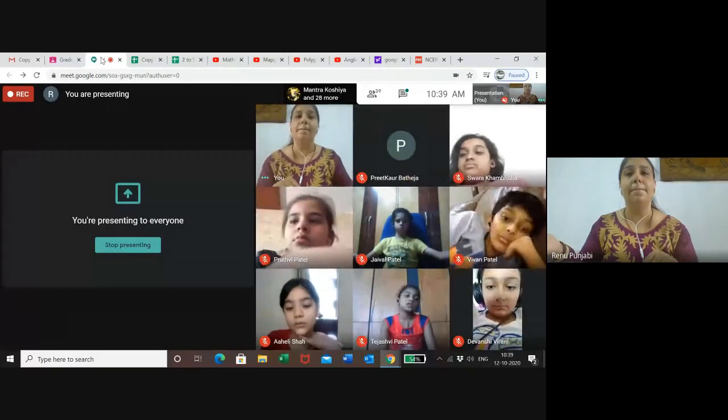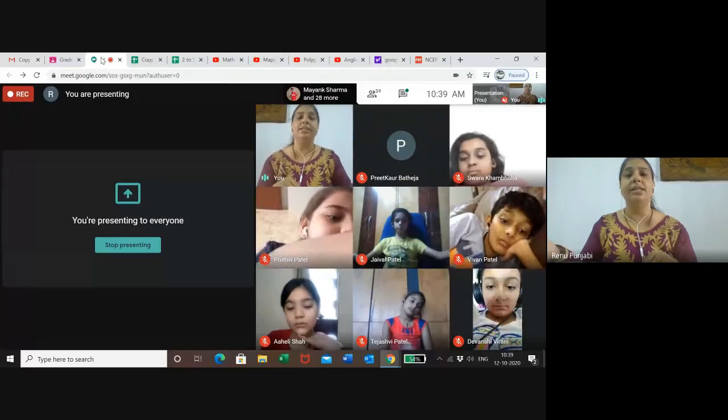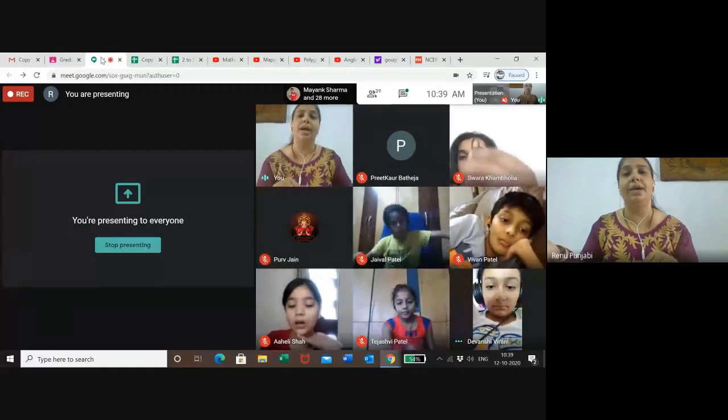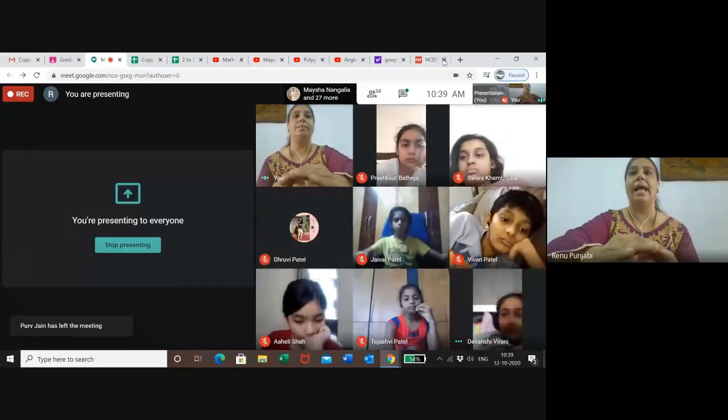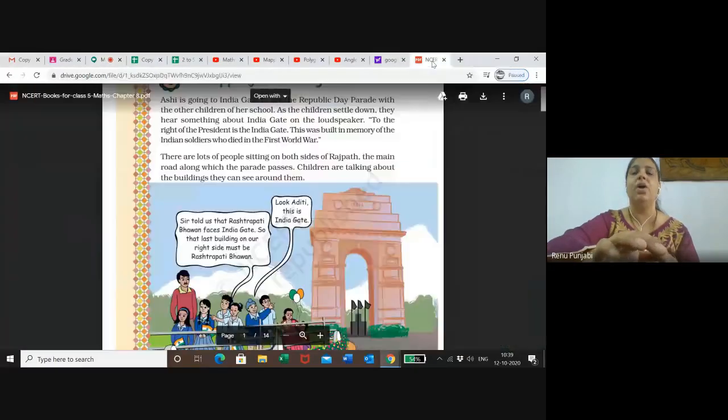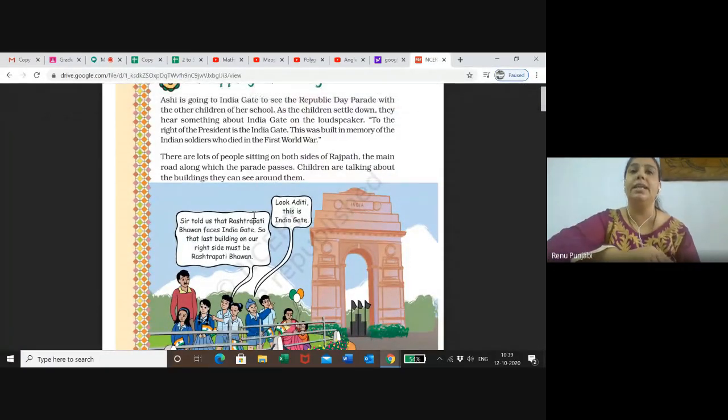On maps. Where, children? It will be available on the different types of maps. Here also, when they planned and when the children came, they also saw some map. They are saying that sir told us that Rashtrapati Bhavan faces India Gate. So the last building on our right side must be Rashtrapati Bhavan. Look, Aditi, this is the India Gate. They are showing to each other.